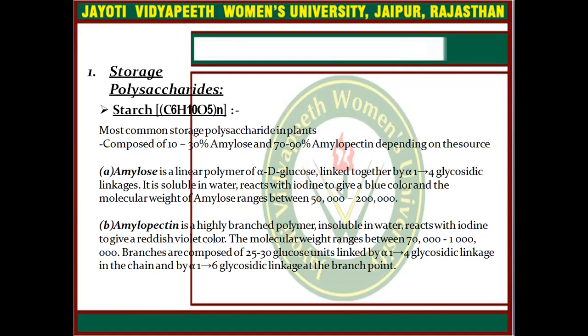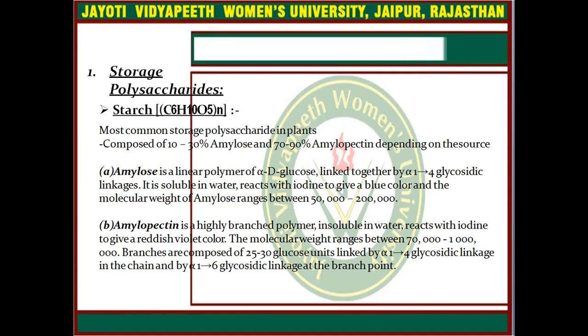The second structure is amylopectin. It is a highly branched polymer, insoluble in water, and reacts with iodine to give a reddish violet color. The branches are composed of 25 to 30 glucose units linked by alpha 1,4 glycosidic linkage in the chain and by alpha 1,6 glycosidic linkage at the branch point.